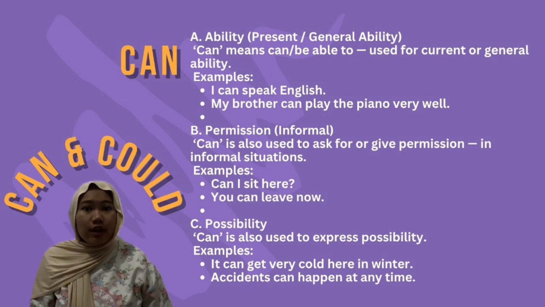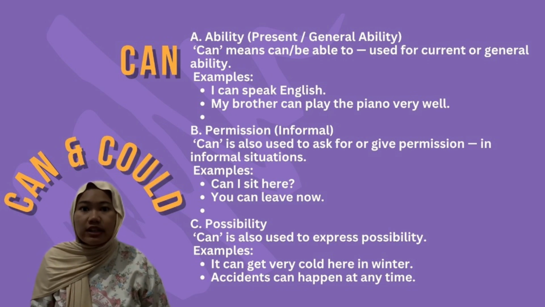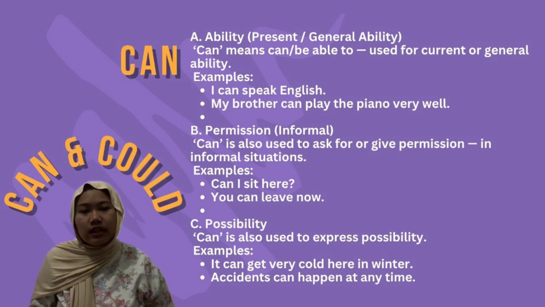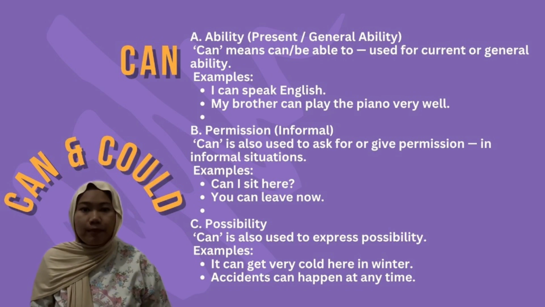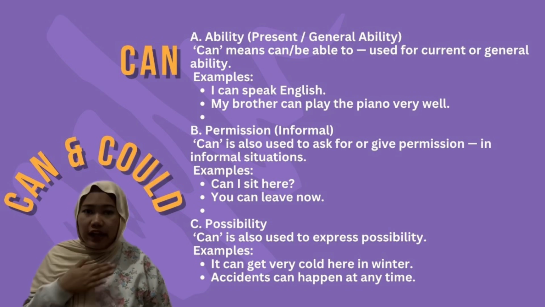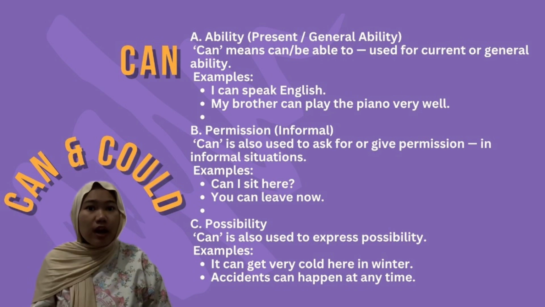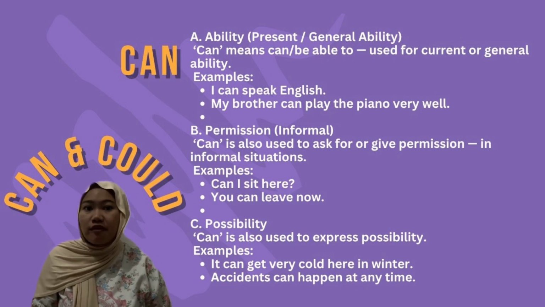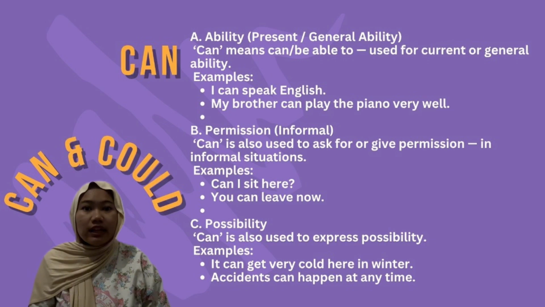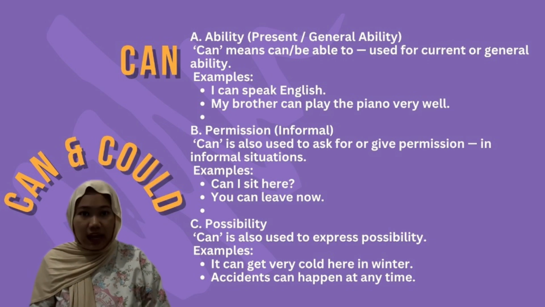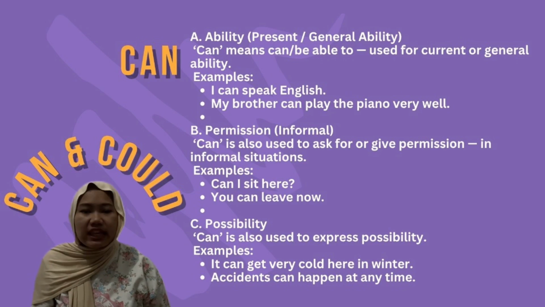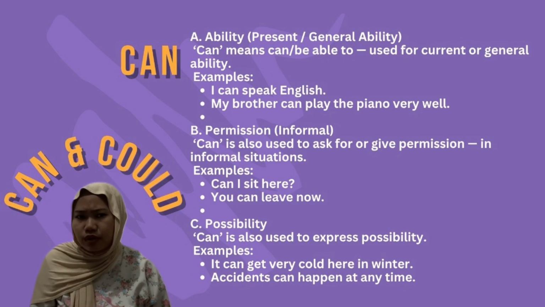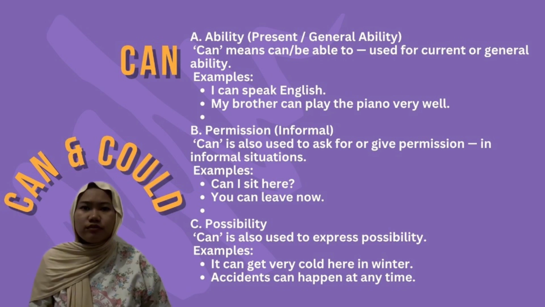Can expresses present or general ability. Can means able to, for a present or general ability. For example, I can speak English. My brother can play piano very well. Then permission. Can is also used to ask for or give permission in informal situations. For example, can I sit here? You can leave me now.